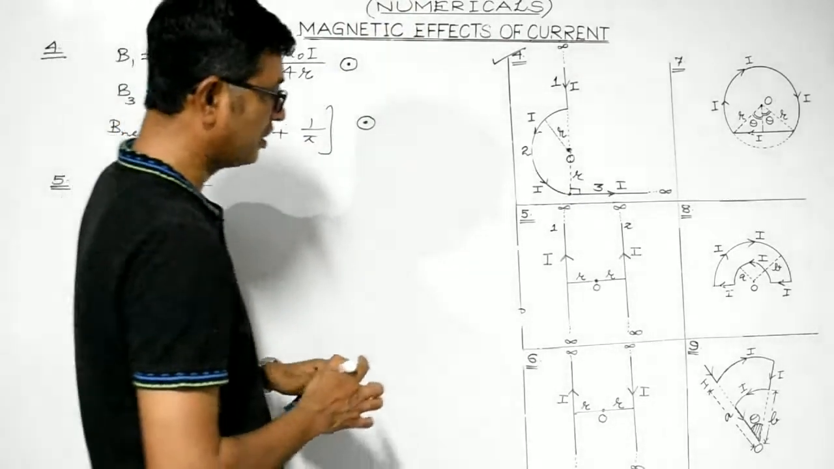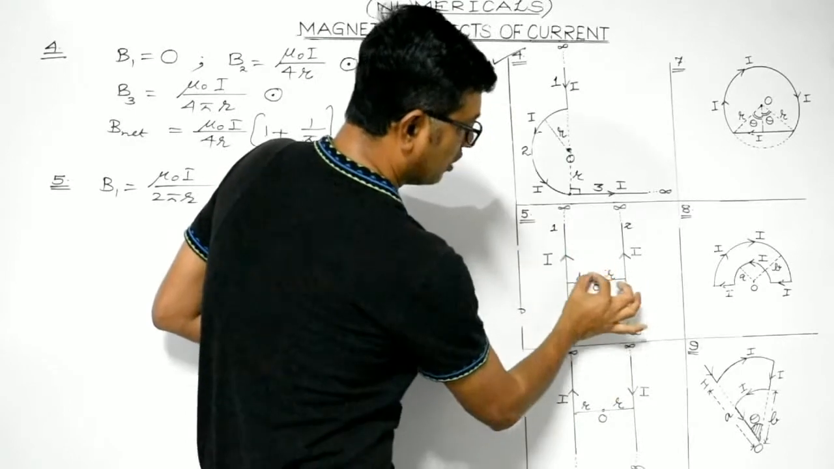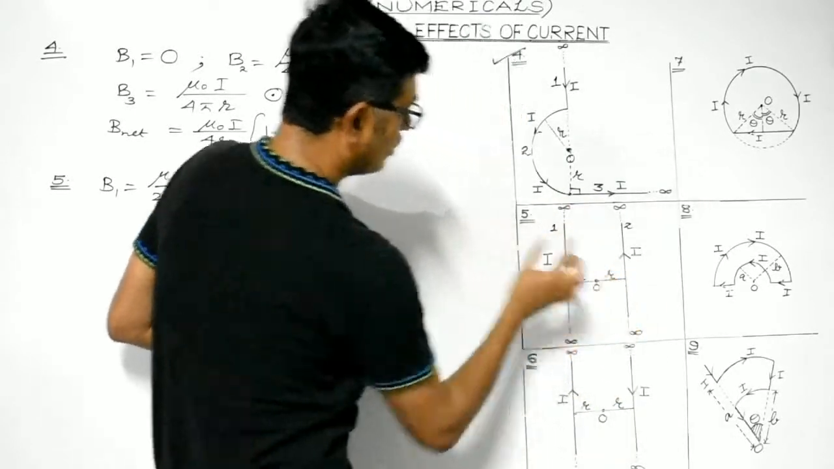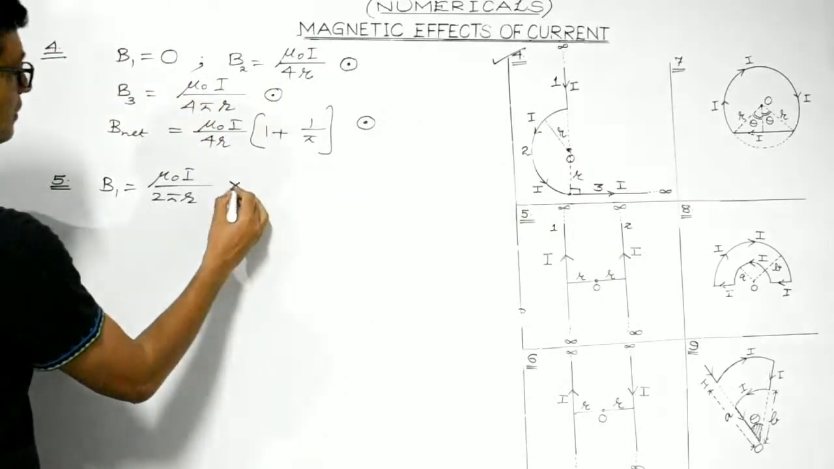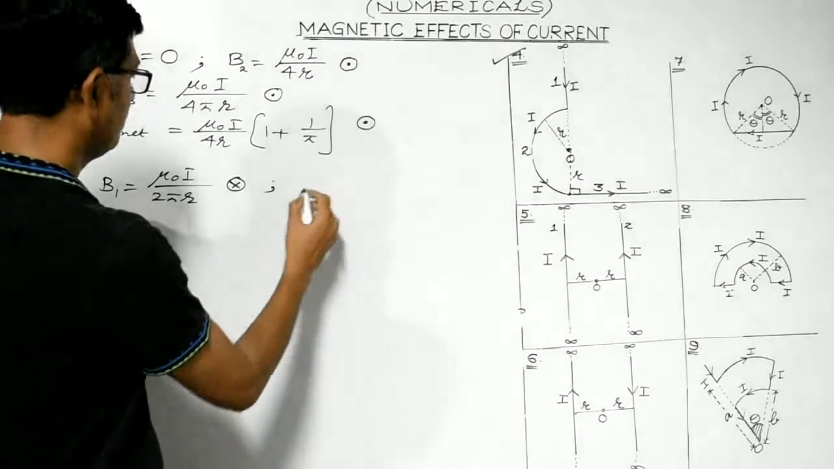What about the direction then? It's inward. Due to this first conductor, the magnetic field at point O is directed inwards. So it's like this. Right, students? Now consider B2.